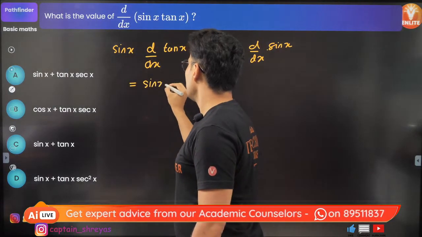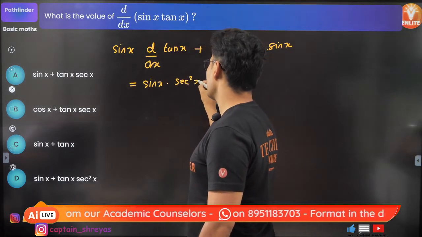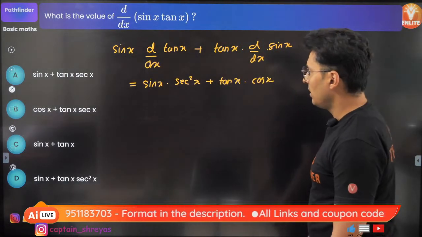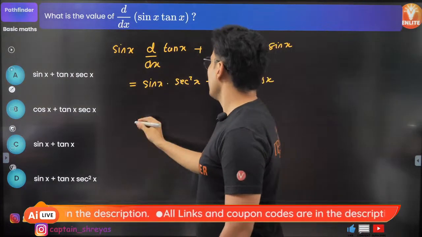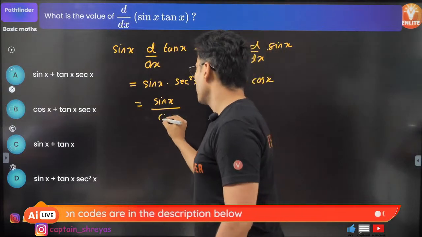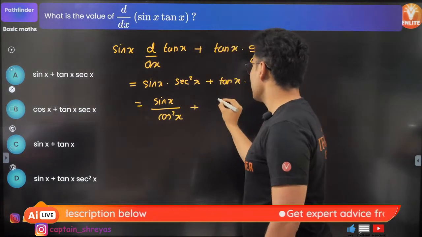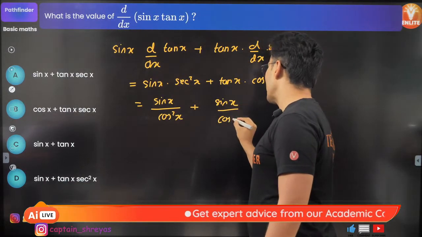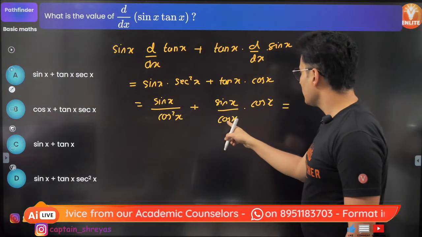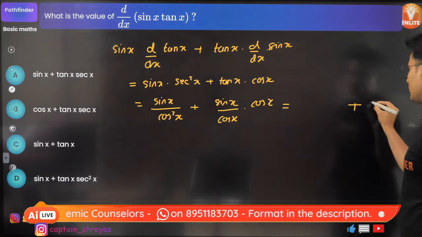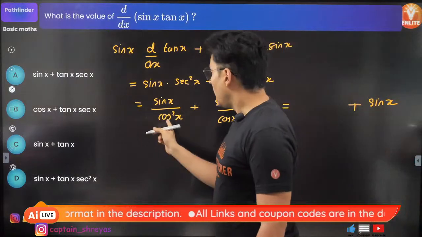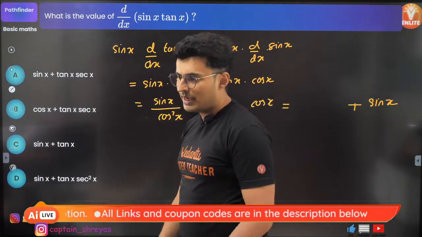Sine x remains as it is. Derivative of tan x is sec square x, plus tan of x into derivative of sine x, which is nothing but cos of x. But I don't see anything like that, so I think I'll have to modify it. So sine x, sec is nothing but 1 by cos, so I'll put cos square x here, plus tan is nothing but sine of x by cos of x into cos of x. So a lot of trigonometry out here. Now cos goes off, so the second term just becomes sine of x. Now over here, I see that maybe I should get tan.